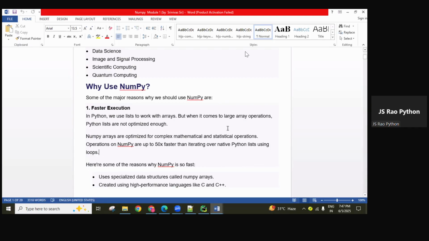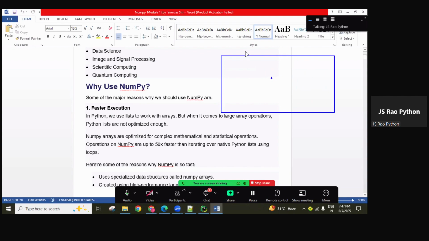If we have a large amount of data and want to filter the required data, or write out each record one by one with normal Python for loops, it takes more time. If we convert this data into a NumPy array object, iterating over the data is much faster, 50 times faster than iterating over the native Python list.